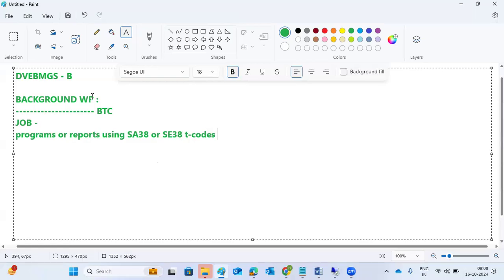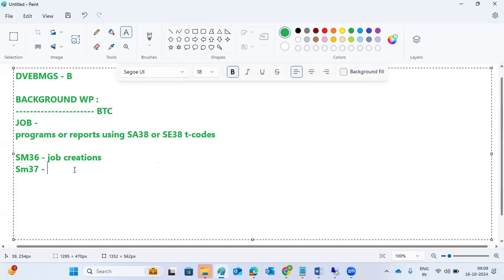Here we will use transaction codes to schedule the job. SM36 is for job creation. Then SM37. There are two transaction codes related to the background work process. Sir, what is the relation between the background work process and the job? You create the job in SM36, but to run the job, you need the BTC work process. To log into the SAP system, you require a dialog work process. To run the job, one background work process is required here.